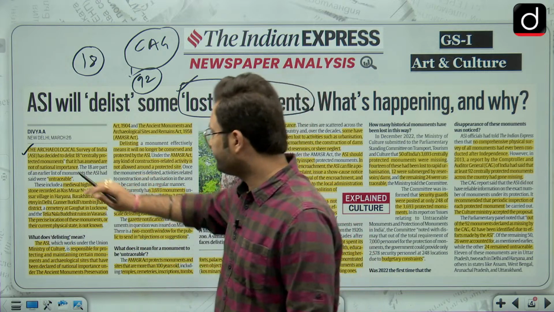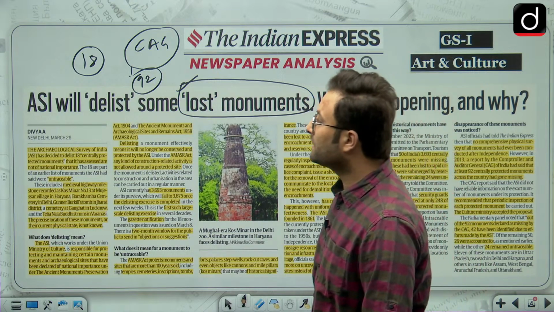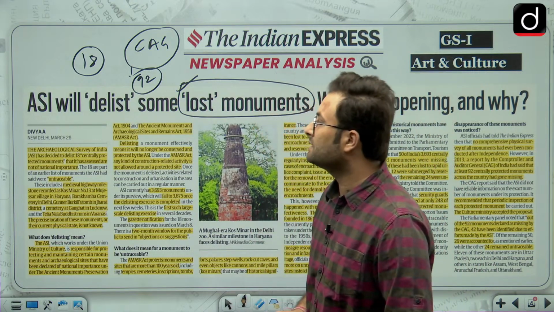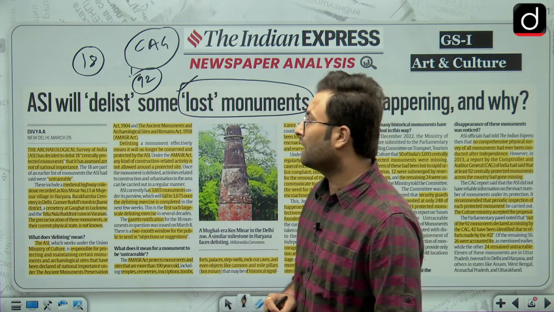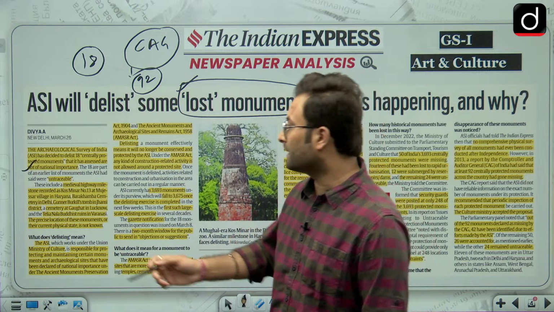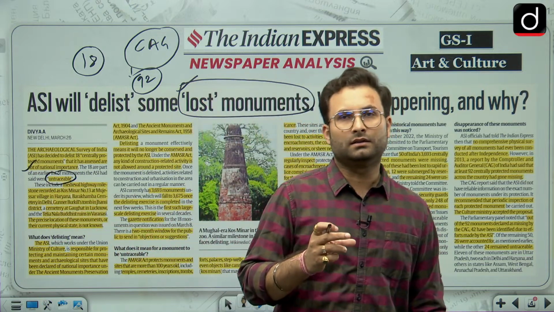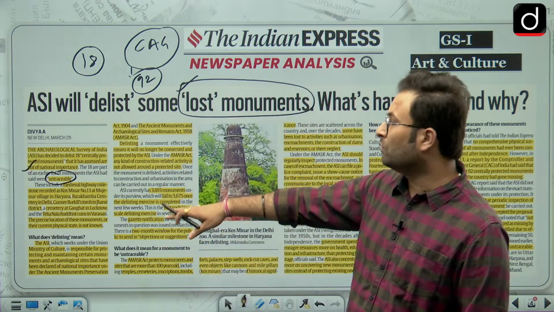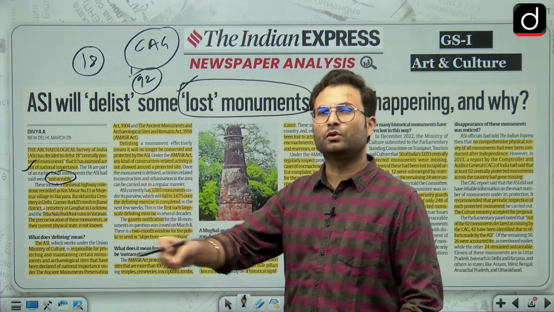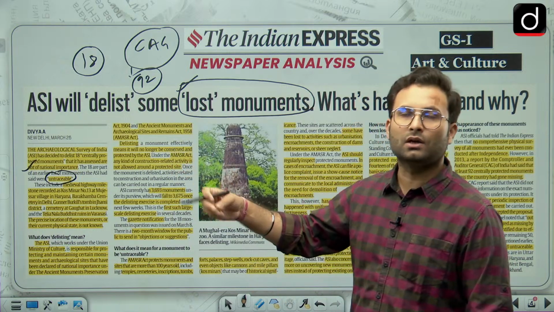So let's see. The Archaeological Survey of India has decided to delist 18 centrally protected monuments that it has assessed are not of national importance, because they are untraceable. So how can they attach any kind of national importance? Now there are certain monument names which I will tell you. You don't have to remember all these names. If you remember one or two, it's fine. But why are these monuments going untraceable?